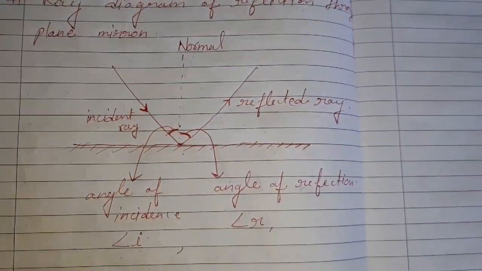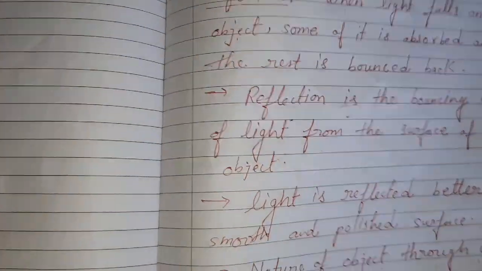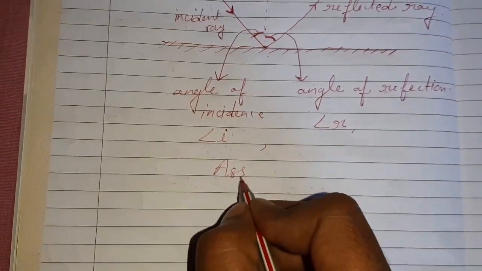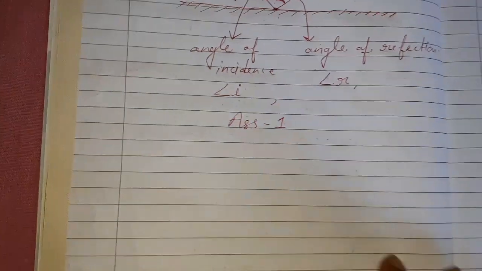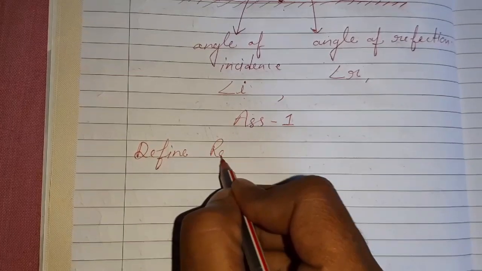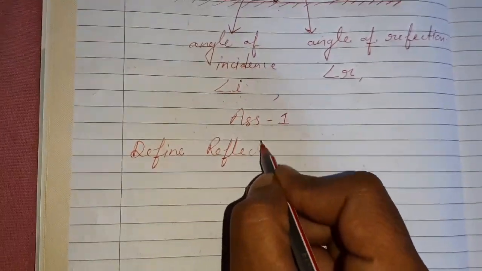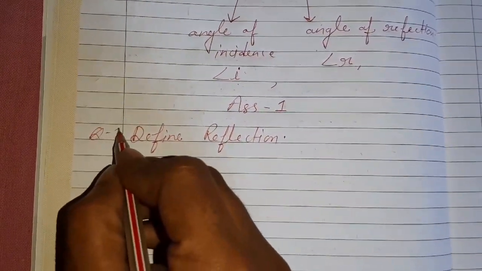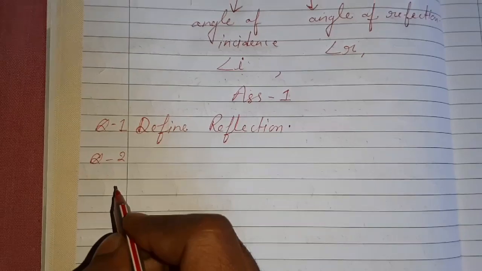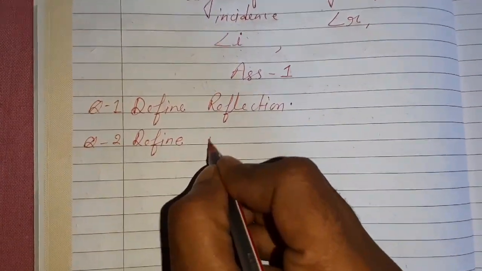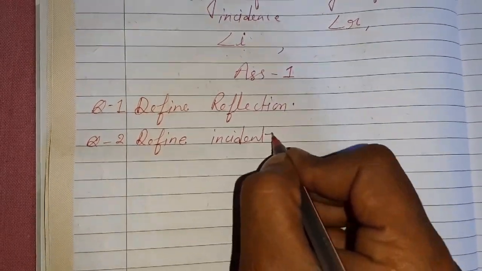Okay, so you can make this in your fair copy. Today is your assignment. Question one: define reflection. Question two: define incident ray.